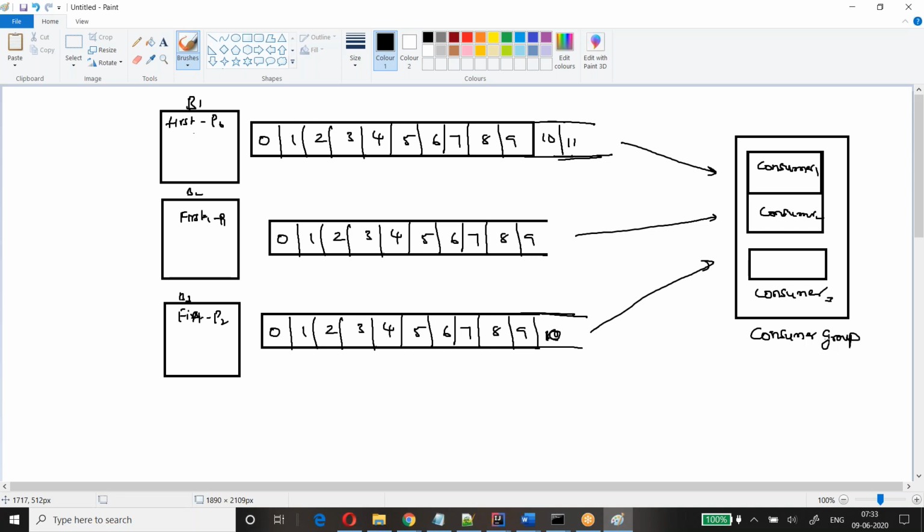If you have more consumers than your partitions, what will happen? If I have more consumers than the number of partitions in a single group, what will happen? Any guesses? Over subscription. Suppose, let's say I have two more consumers here.